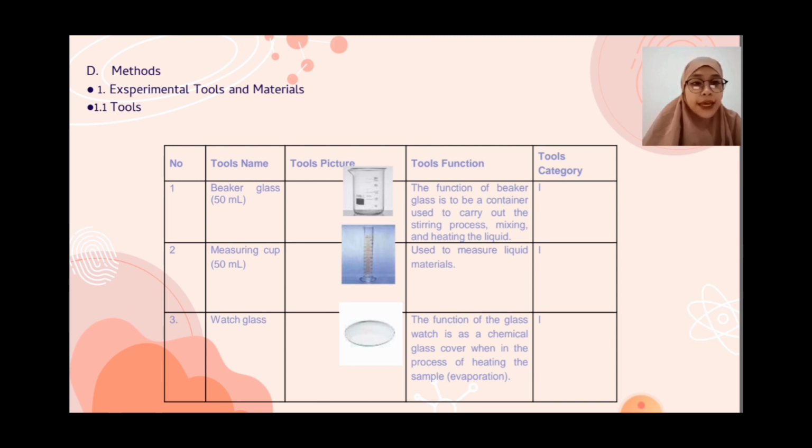Tool: watch glass. The function of the watch glass is as a chemical glass cover during the process of heating the sample or evaporation.